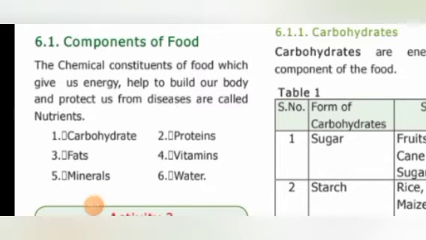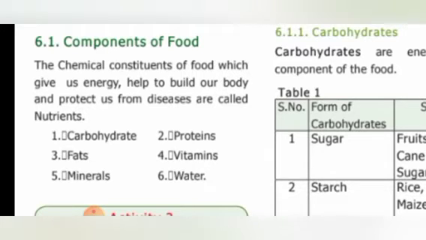In our yesterday's class, we learned the definitions for health as well as hygiene. And also, we were introduced to the components of the food, isn't it? Do you remember what components are? The chemical constituents of the food, which give us energy as well as help to build up our body and protect us from disease, are called nutrients. What are the nutrients present in our food? Carbohydrates, proteins, fats, vitamins, minerals, and water.